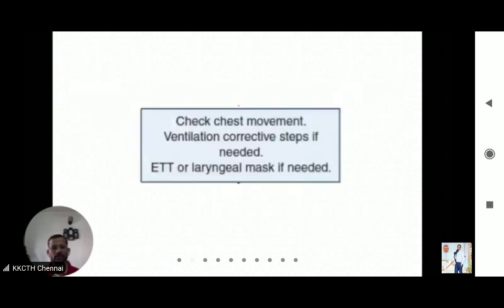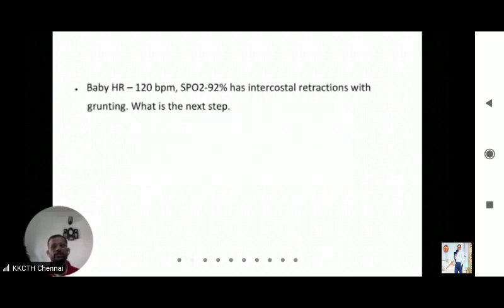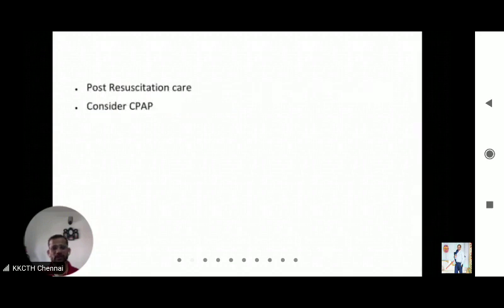You have to do ventilation corrective measures, look for chest movement, and the baby may require endotracheal intubation as part of ventilation corrective measures. After doing ventilation corrective measures, heart rate has improved to 120 beats per minute, SpO2 is good, and the baby has intercostal retractions and grunting. What is the next step? Here the baby will be shifted for post-resuscitation care and you will consider CPAP in this baby, right?